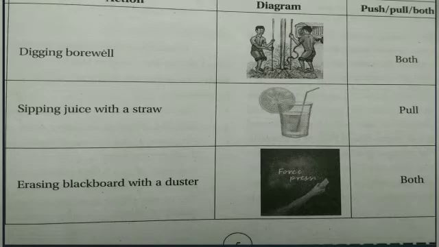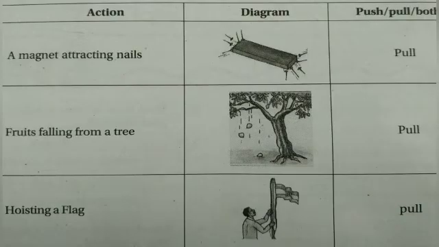The third example, erasing the blackboard with a duster. Just imagine you're rubbing the board. While erasing the board, what will we do? We'll push and we'll pull the duster back. Again we'll push it and we'll pull it back. So in this action, we are doing both pushing and pulling.